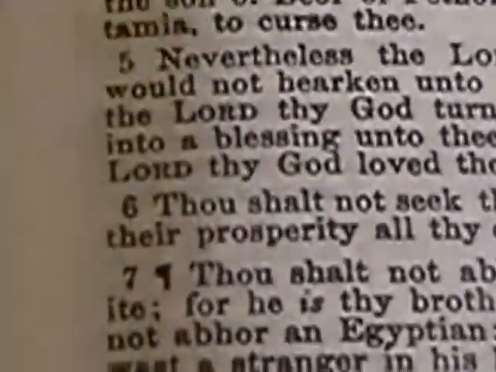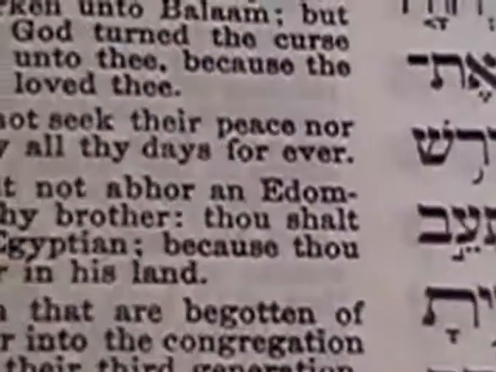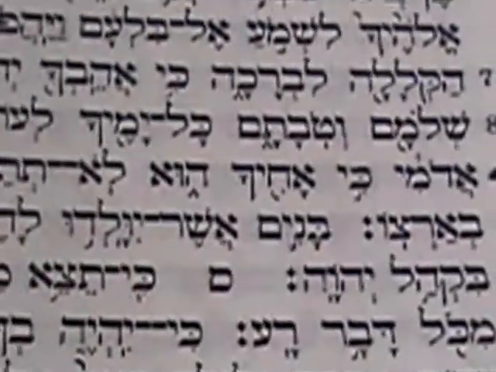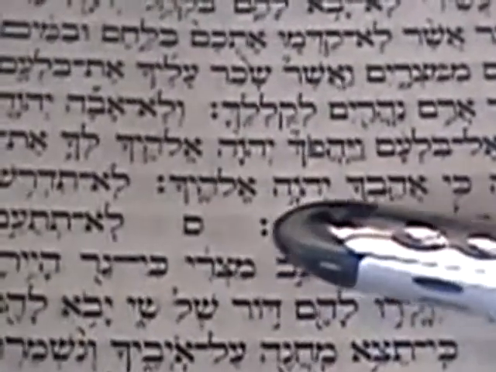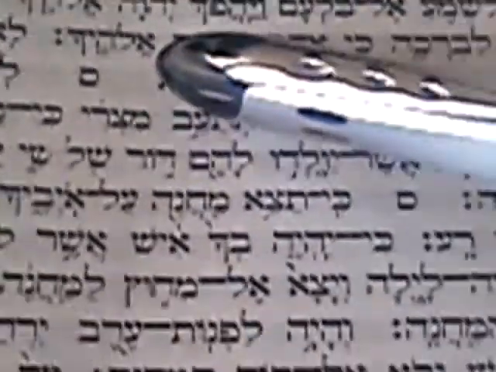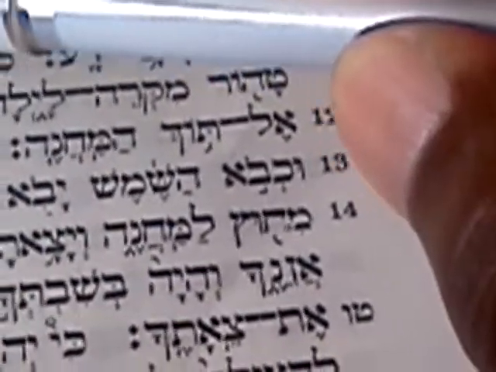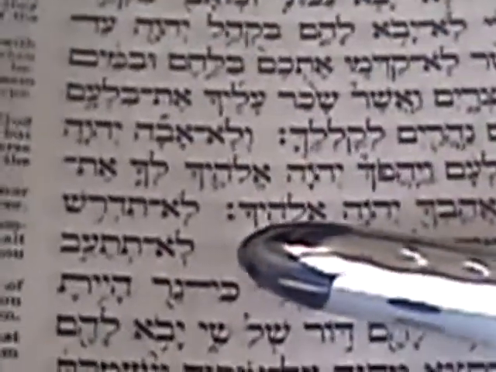Okay, but now you go to, remember this is a reprint of 1866. This is Deuteronomy chapter 23, and we go to verse 7. Thou shalt not abhor an Edomite. Okay, now we're going to go to the writing. Remember, this is the same Hebrew that the King James translators use. Okay. And here you see right here, okay, that's verse 8. That's the ending of verse 6. It goes off into verse 7.